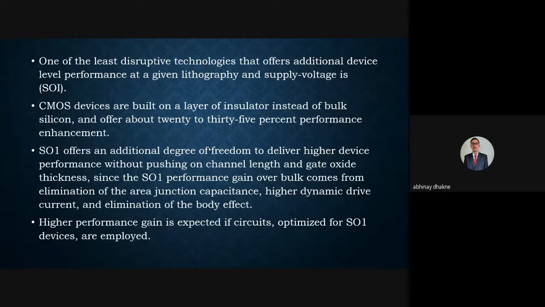This benefits the device performance without pushing channel length and gate oxide thickness, since the SOI performance gain over bulk comes from eliminating the area of junction capacitances, higher dynamic drive current, and eliminating the body effect.